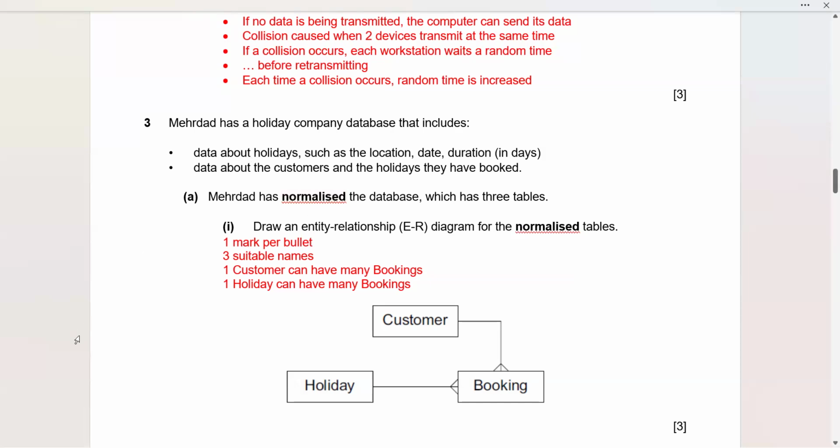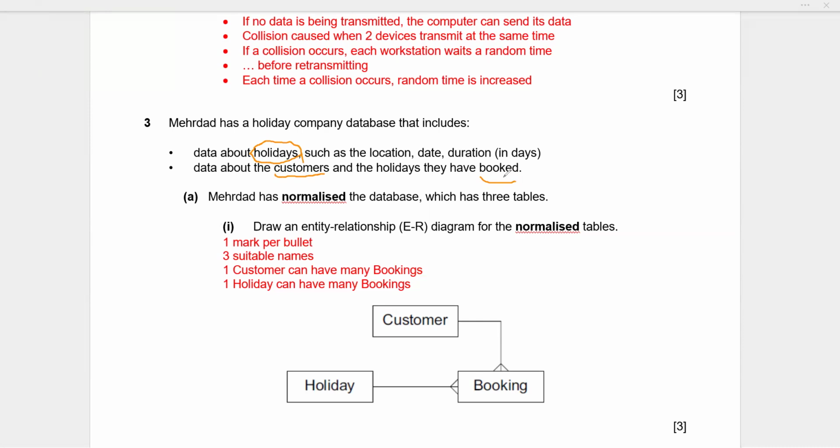Now, if you just start from here, one table that we found was holidays. So this is my first table. Second one is the data about the customer. So this is my next entity, and the holidays they have booked. So this is my third entity. Now in this manner, you will derive, although it is not mentioned, the data about holidays such as location, date, duration. That is a part. Then data about the customers and the holidays they have booked.